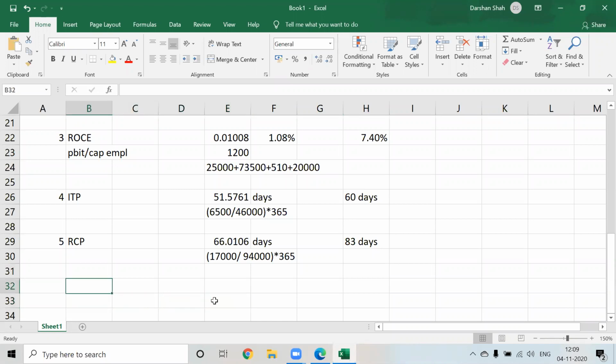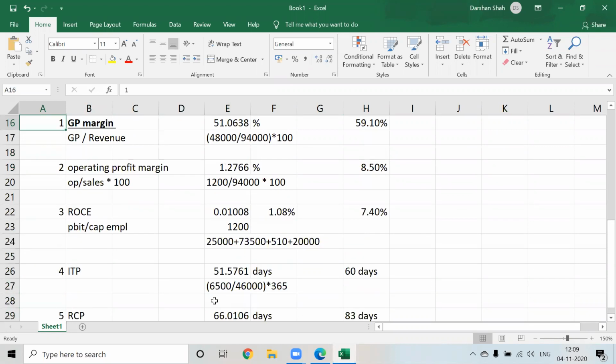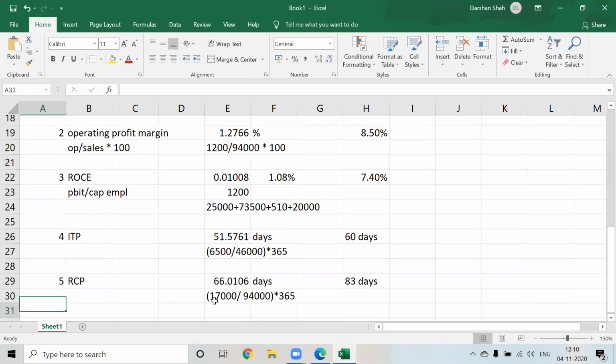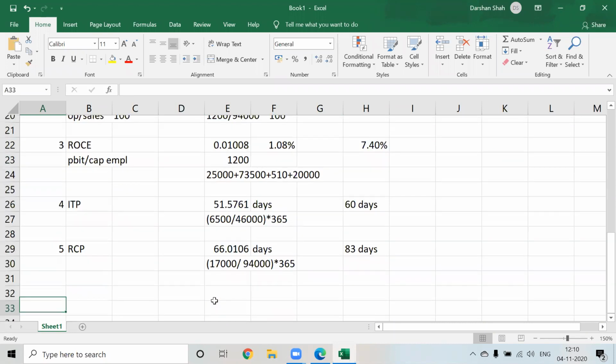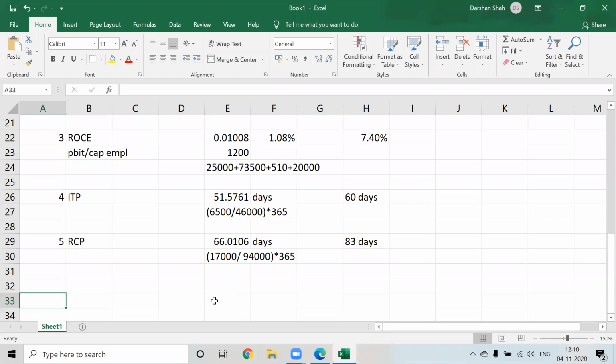First one. So first is what? First is your GP margin. So GP margin has reduced. GP margin has reduced. So what will you write? Now guys, pay attention. You guys tell me the analysis and think from consolidation point of view also while making the analysis.